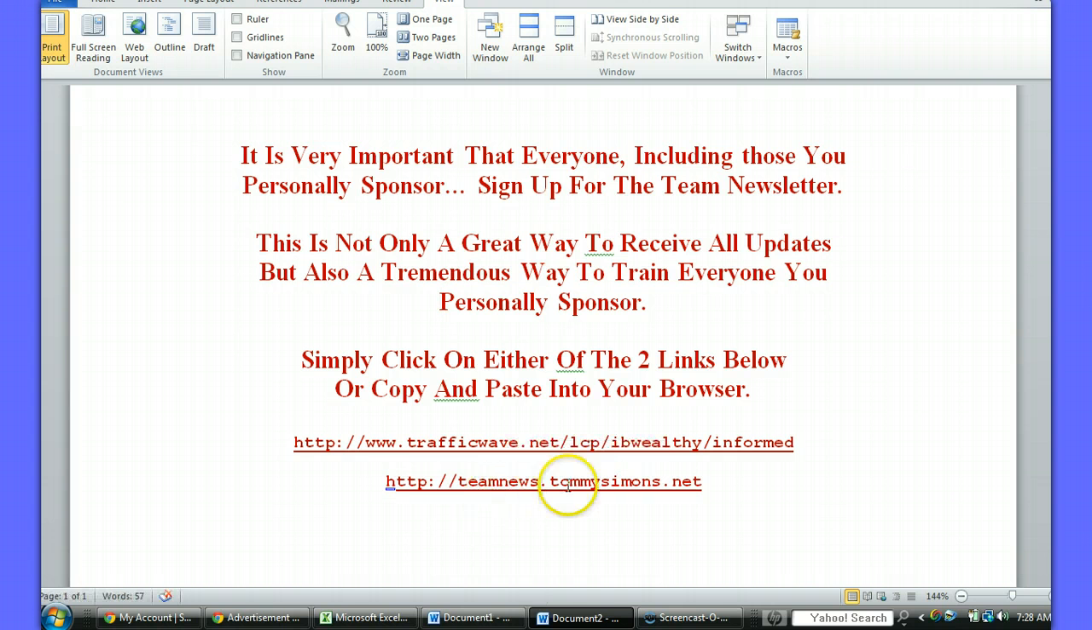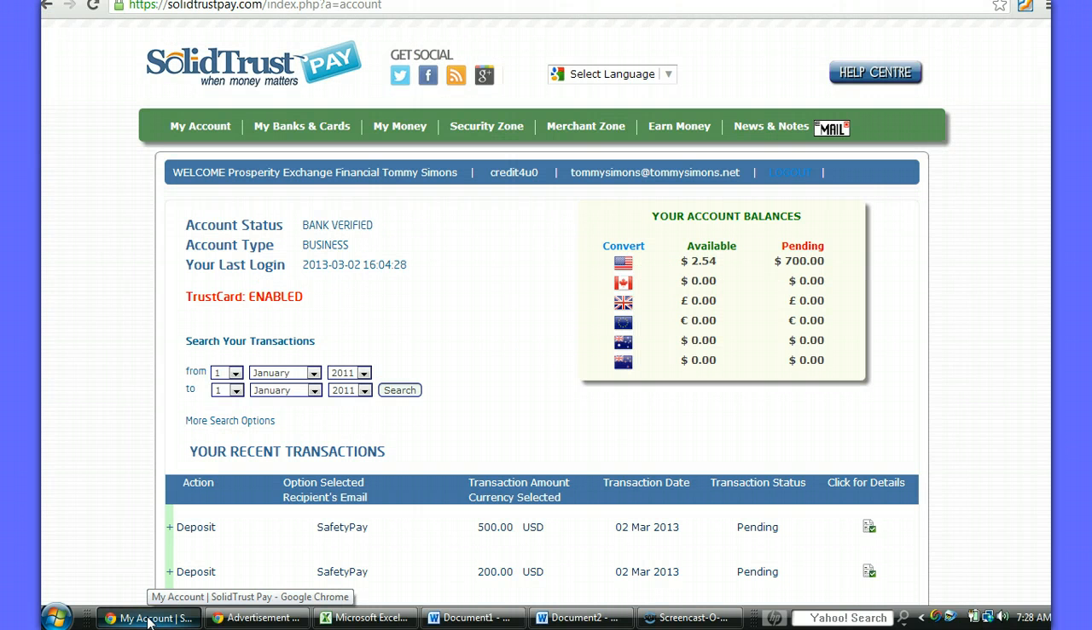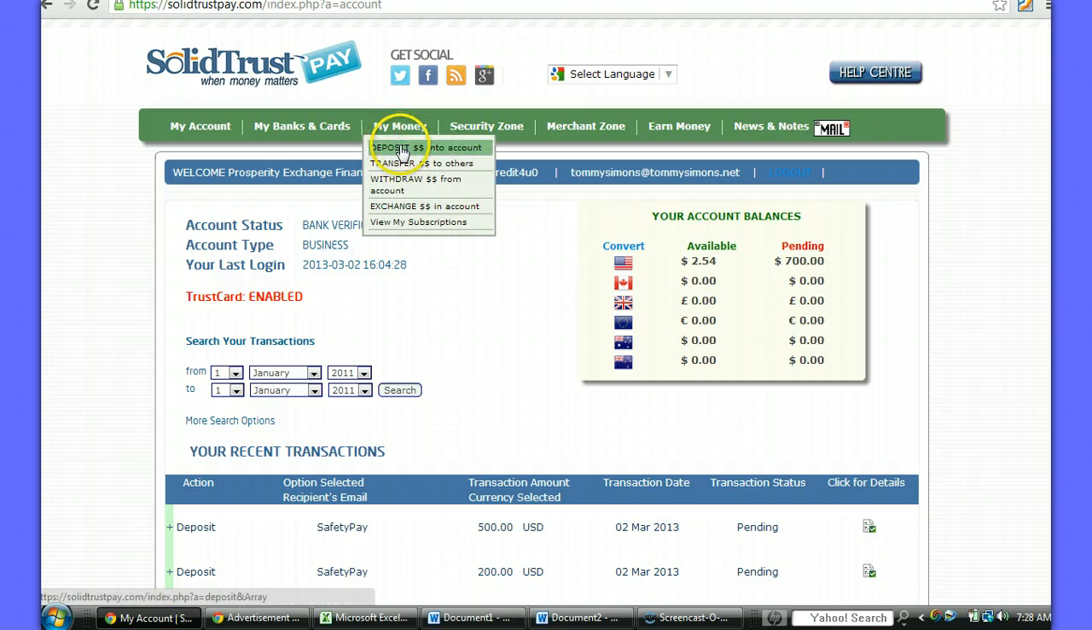Now, getting back to Solid Trust Pay. I know for some of you folks it's been a nightmare just to try to get information to Solid Trust. But I'm going to show you two ways that you can fund your account without having to verify your account. Now, you log into your Solid Trust Pay, go to My Money, click on Deposit, and